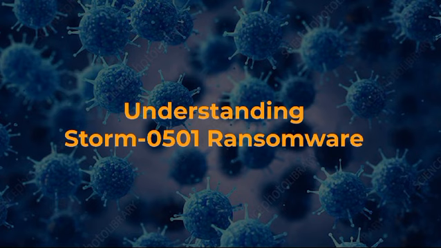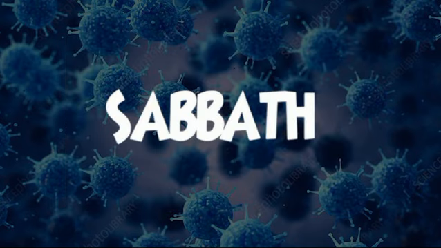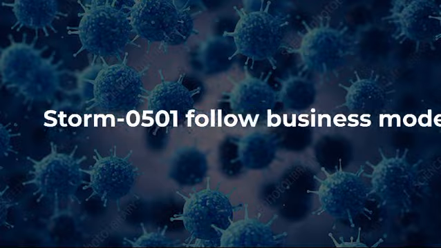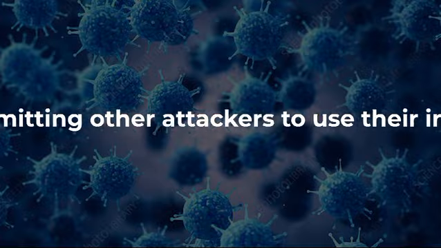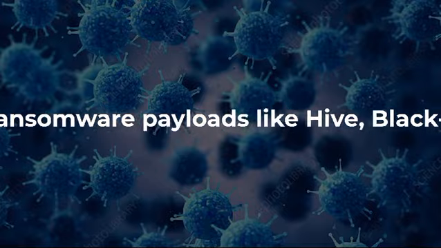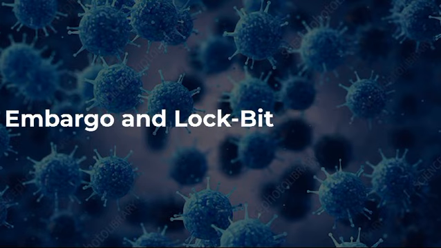Understanding Storm-0501 ransomware. Storm-0501 uses a particular type of ransomware which is known as Sabbath. It is recognized by a hash code 54BB47H. Storm-0501 follows the business model ransomware as a service, permitting other attackers to use their infrastructure to provide multiple ransomware payloads like Hive, BlackCat, ALPHV, Embargo, and LockBit.